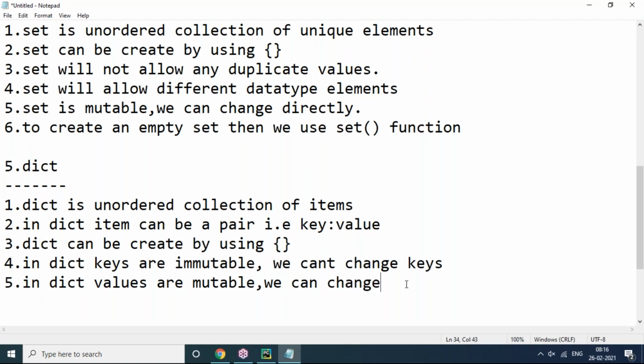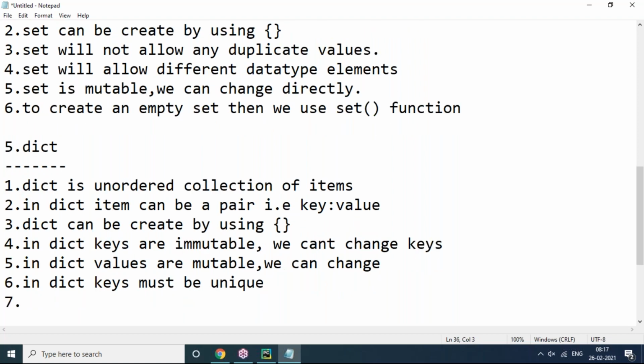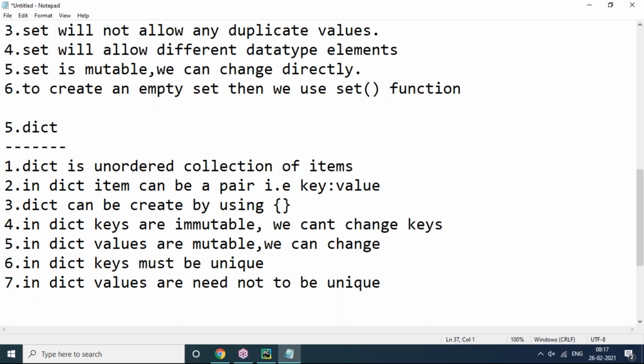So in a dictionary, keys must be unique, meaning no duplicates. But values need not be unique, so there is a chance of duplicate values also.